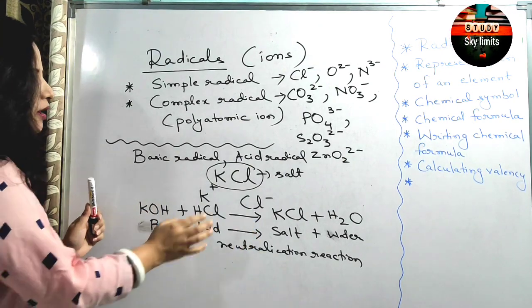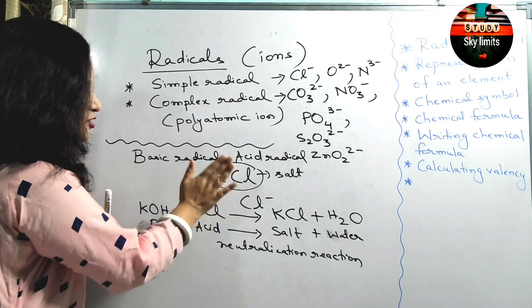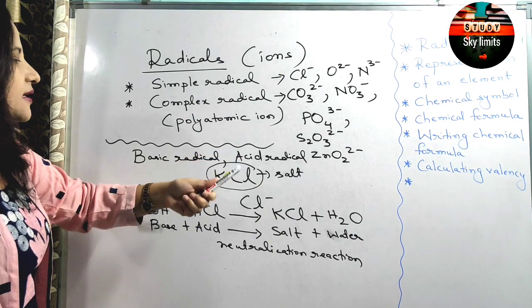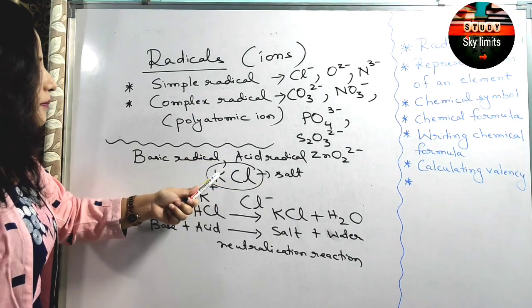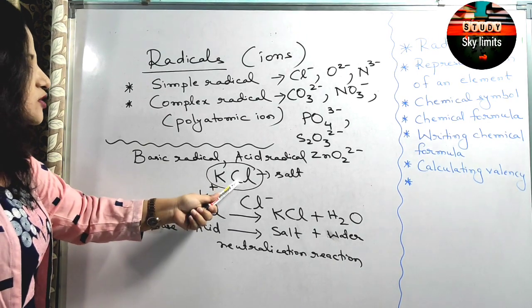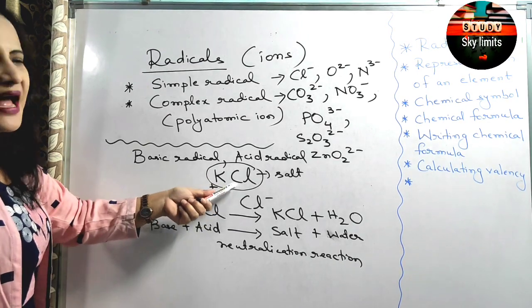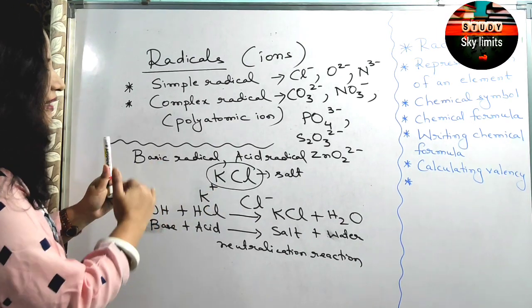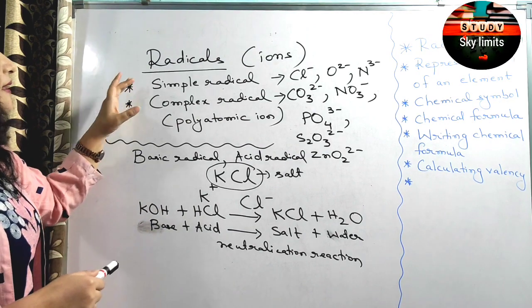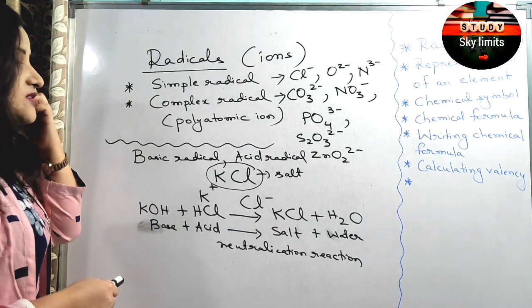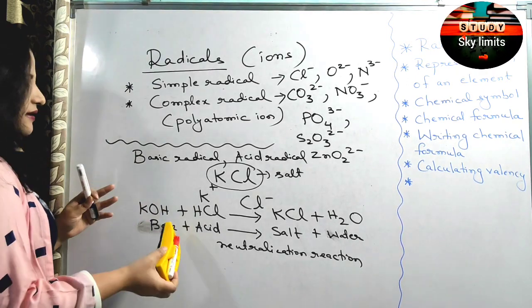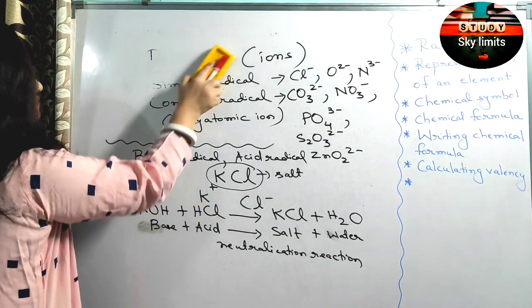Okay, so basically potassium chloride is a salt. It is formed by the combination of a basic radical, that is potassium, and an acid radical, that is chlorine. Clear? Potassium is contributed by the base, so it is a basic radical. Chlorine is contributed by the acid, so it is an acid radical. That way also we can classify the radicals, basic and acidic. Apart from that, we have simple radicals and compound radicals. Clear? Or complex radicals.